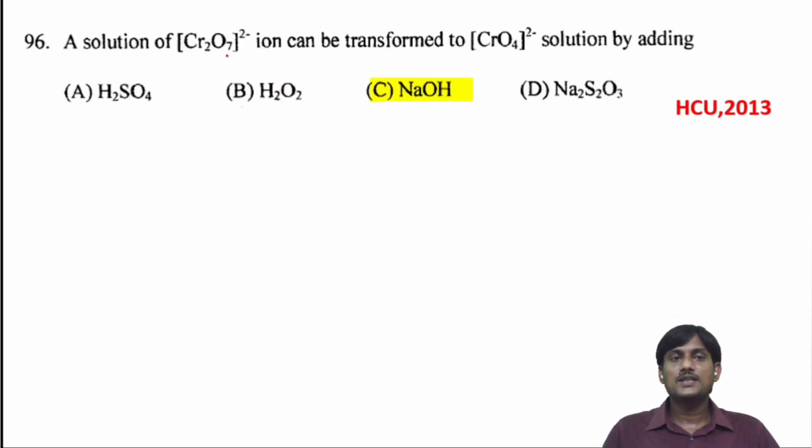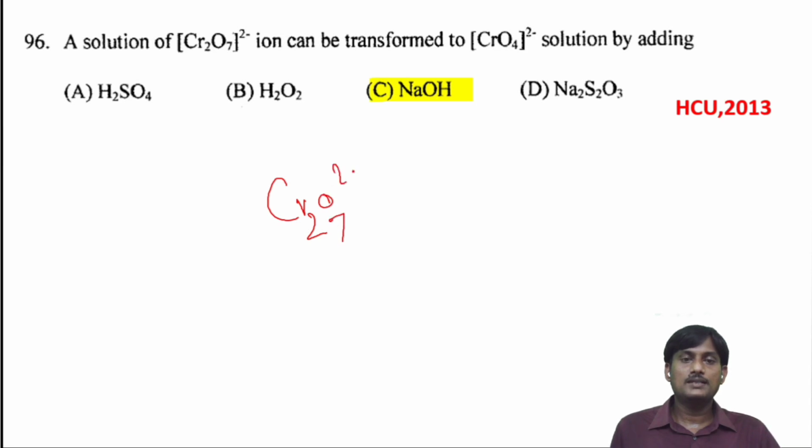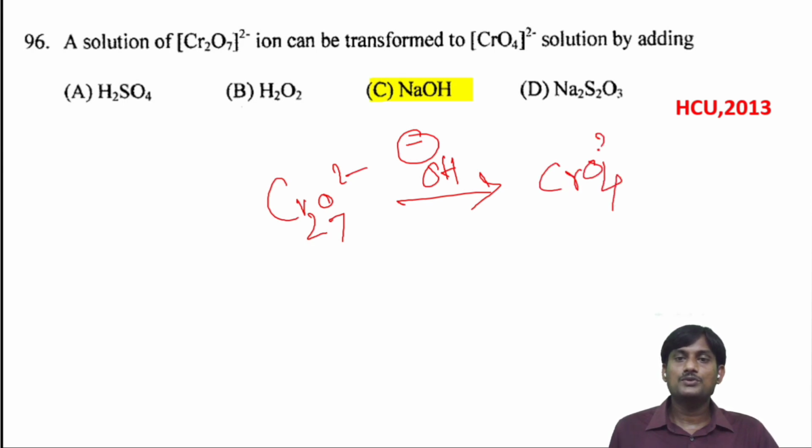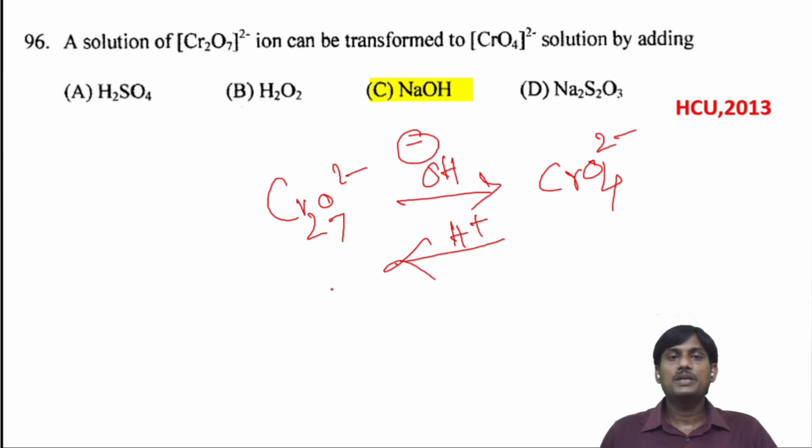A solution of Cr2O7 2 minus ion can be transformed to CrO4 2 minus solution by adding what? If you take Cr2O7 2 minus and add OH minus, in the presence of base this is converted into CrO4 2 minus. When you add H plus to CrO4 2 minus, it will be converted into Cr2O7 2 minus. So this is the correct option.